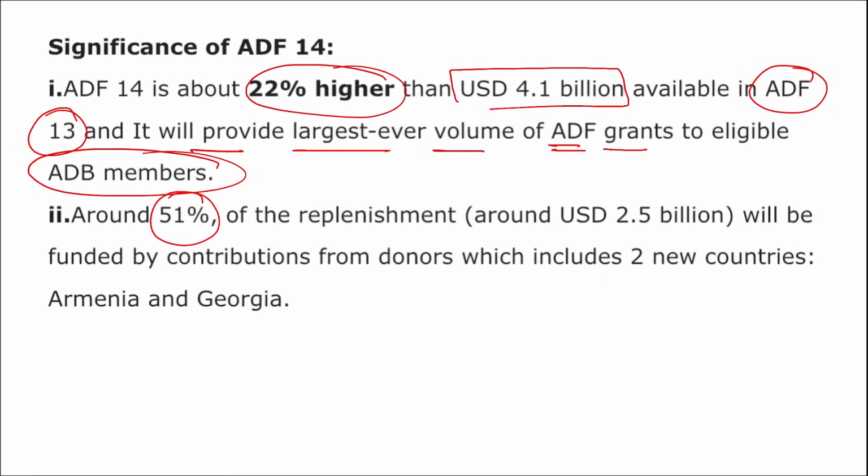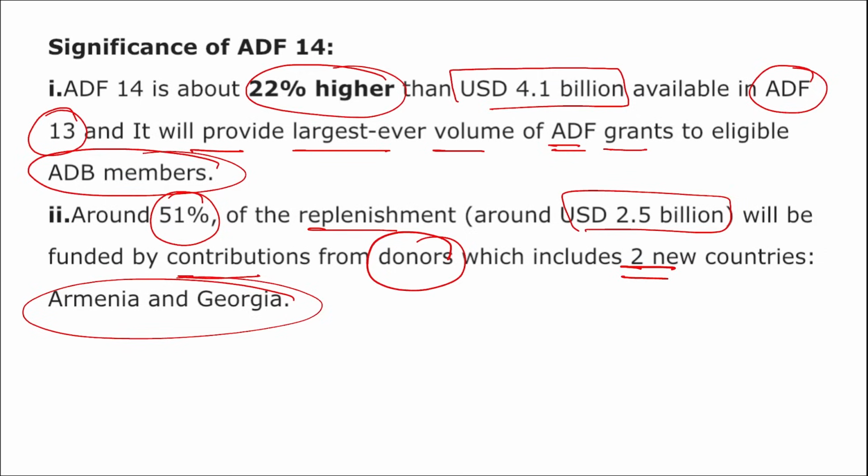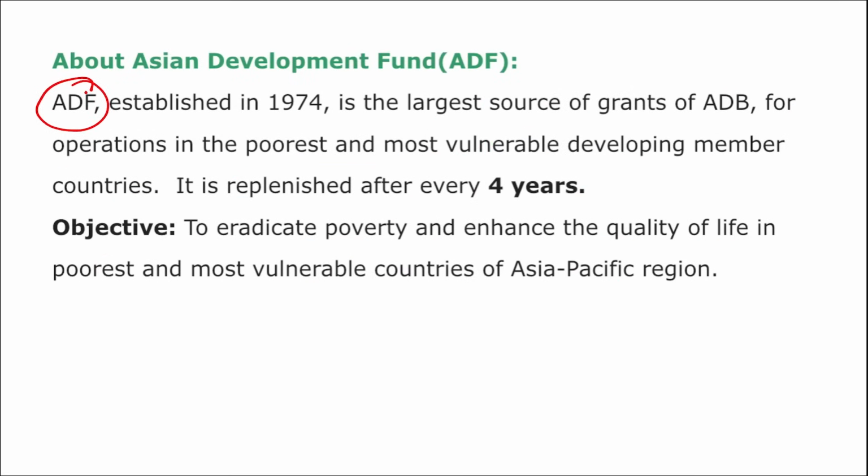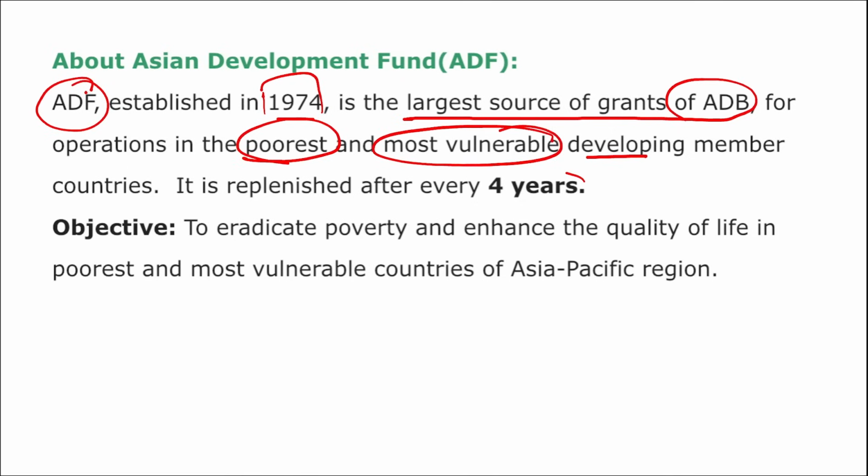And around 51% of the replenishment, that is $2.5 billion, will be funded by contributions from the donors that include 2 new member countries, Armenia and Georgia. Apart from this, as you can see, Asian Development Fund was established in 1974 and it is the largest source of grants of the Asian Development Bank for operations in the poorest and most vulnerable developing countries, and it is replenished after every 4 years.